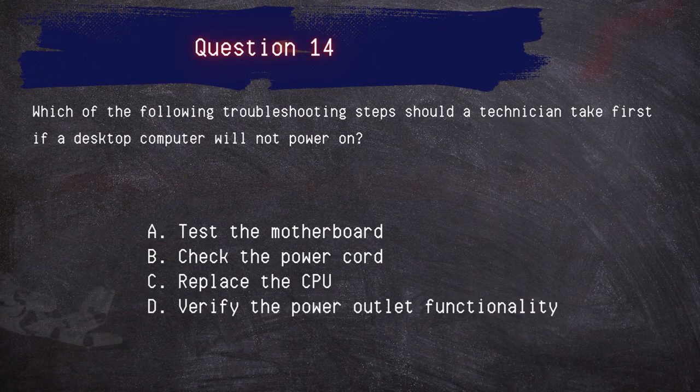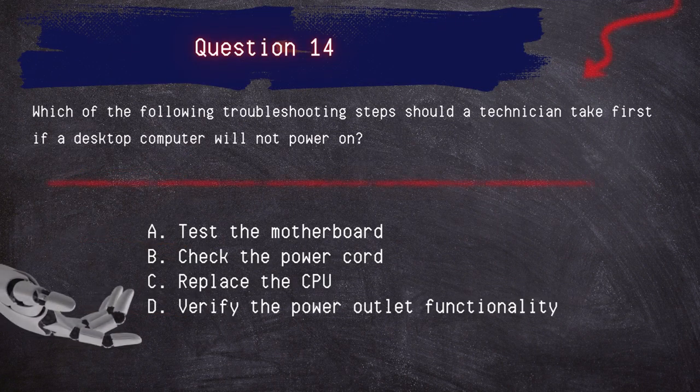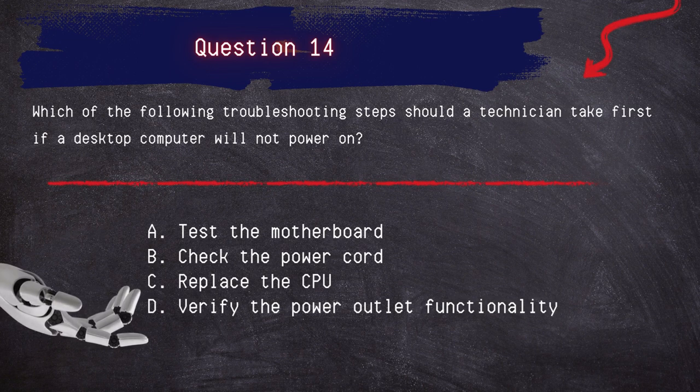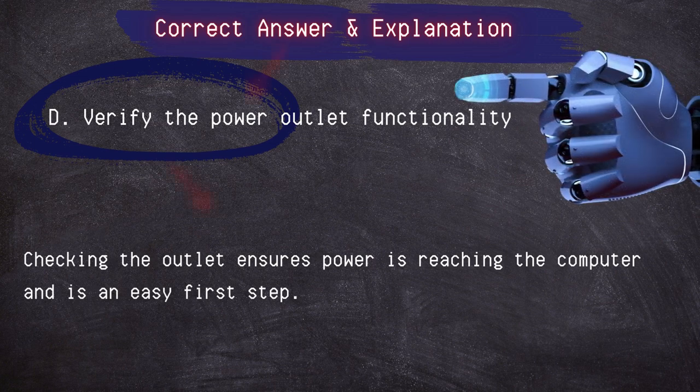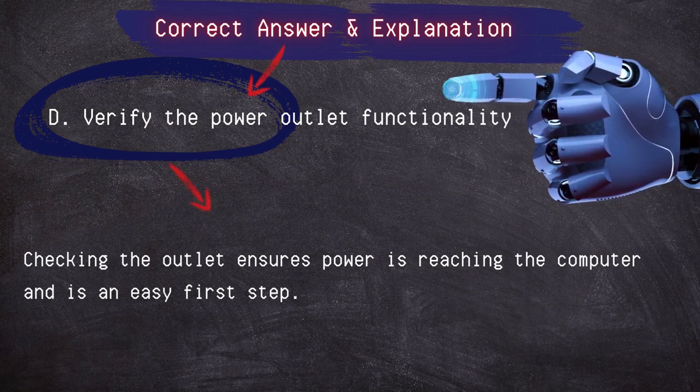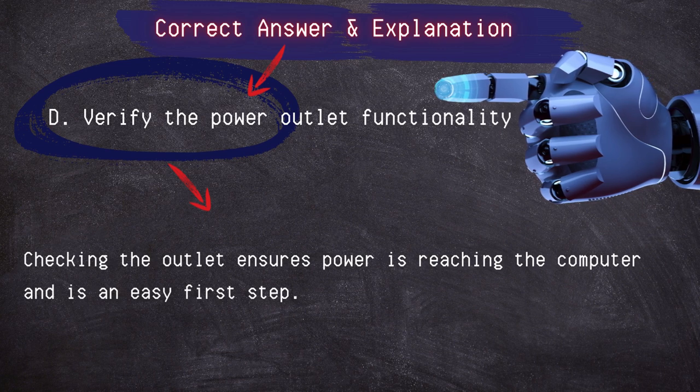Question 14. Which of the following troubleshooting steps should a technician take first if a desktop computer will not power on? Test the motherboard. Check the power cord. Replace the CPU. Verify the power outlet functionality. Correct answer: verify the power outlet functionality. Checking the outlet ensures power is reaching the computer and is an easy first step.